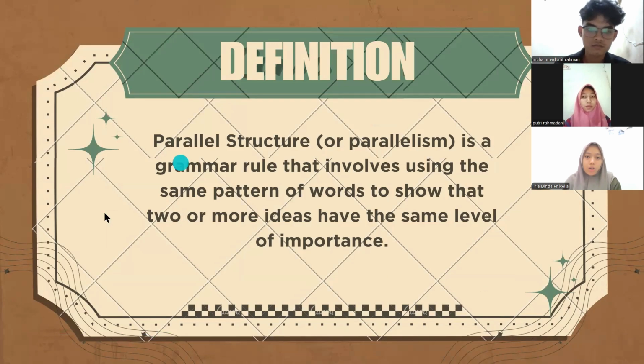Parallel structure or parallelism is a grammar rule that involves using the same patterns of words to show that two or more ideas have the same level of importance. So parallel structure is a balance between two or more elements, word, phrase, or clause in the sentence. Parallel structure is used in English to explain, make effective, and synchronize the sentence. Next.